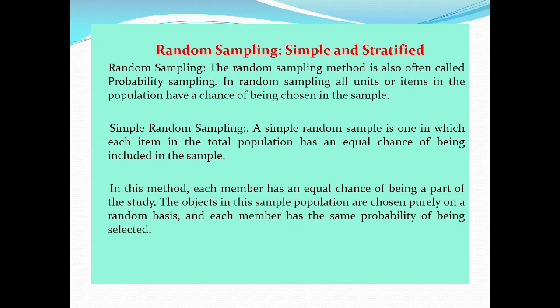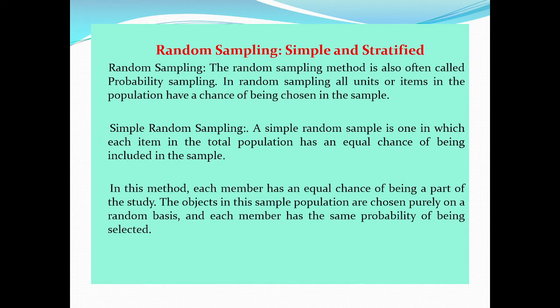In random sampling, all units or items in the population have a chance of being chosen in the sample. Probability sampling is also known as random sampling, or we can say chance sampling. Under this sampling design, every item of the universe has an equal chance of inclusion in the sample. It is, so to say, a lottery method in which individual units are picked up from the whole group, not deliberately but through some process.